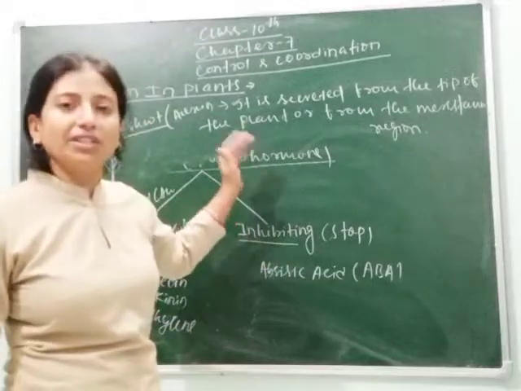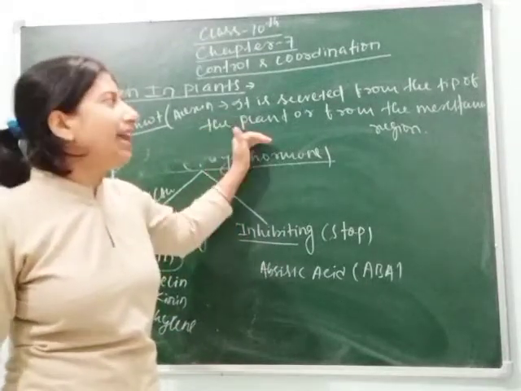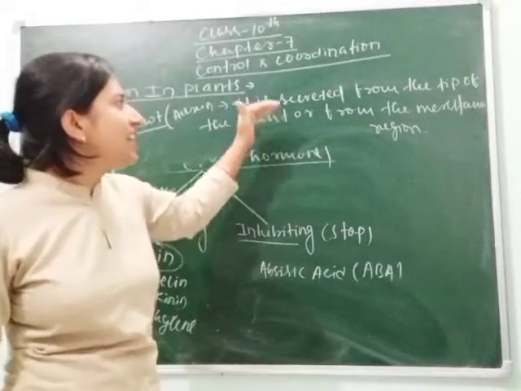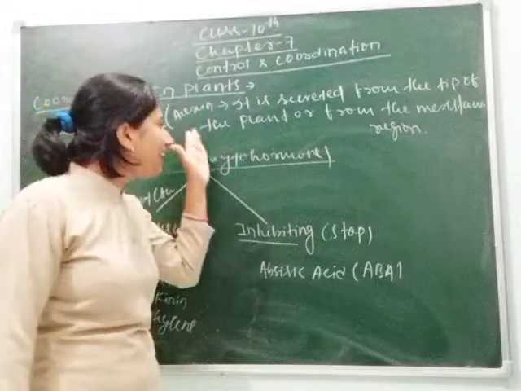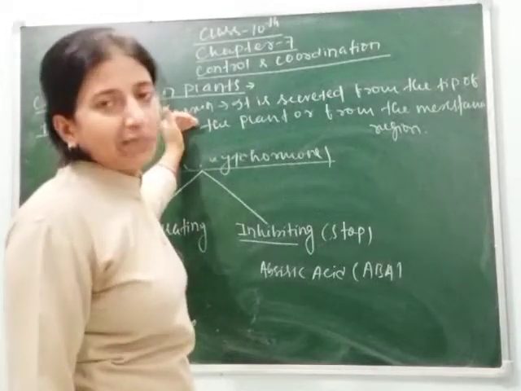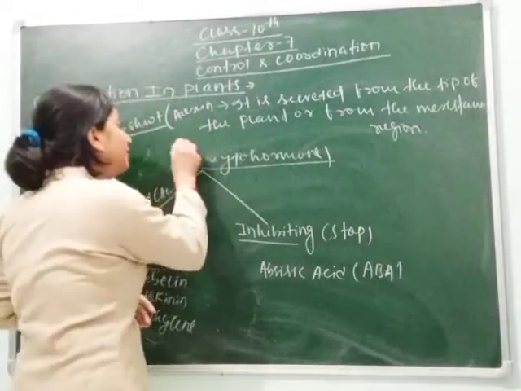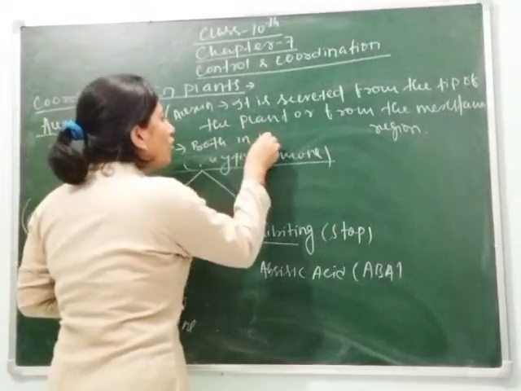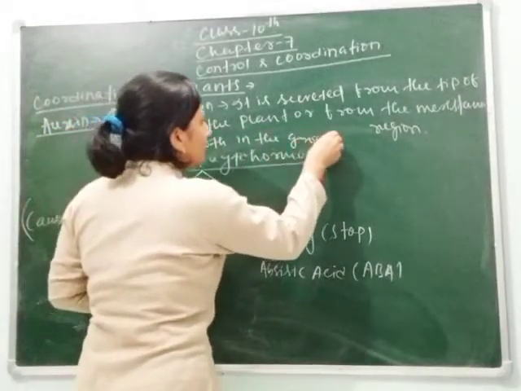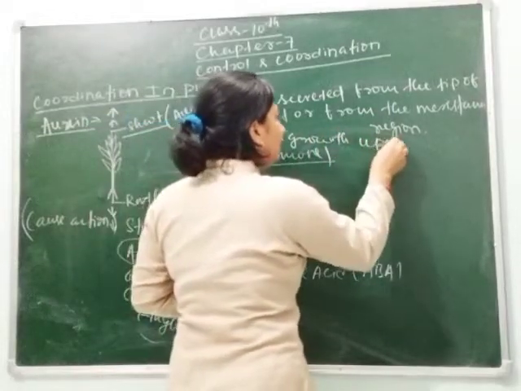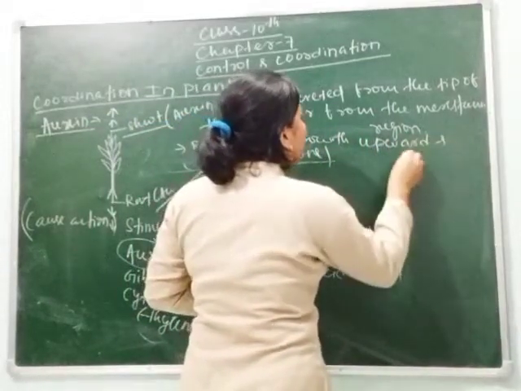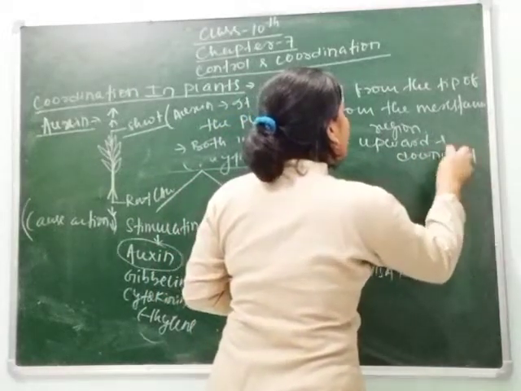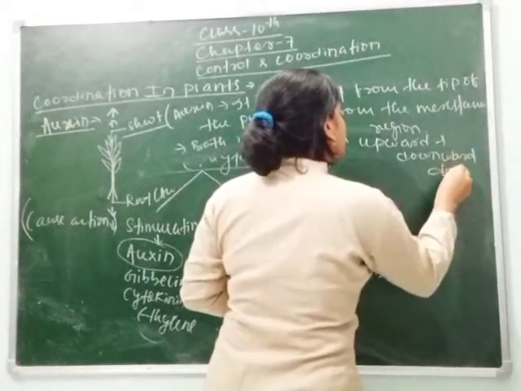So these hormones help in the growth of the plant in upward as well as in downward direction. So you can write auxin hormone is secreted from the meristematic region and it helps in the growth in both upward and downward direction. Clear, students? Upward and downward direction.